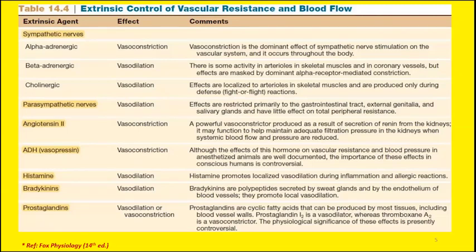So opposite effects of sympathetic and parasympathetic nerves on the blood vessels. The predominant effect of parasympathetic stimulation on the blood vessels is vasodilatation. The predominant effect of sympathetic stimulation on the blood vessels is vasoconstriction.